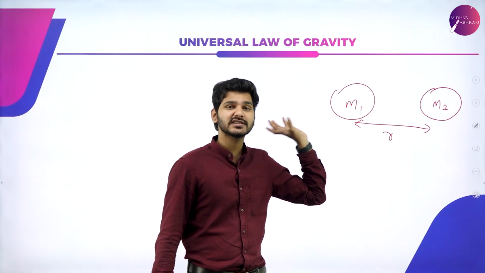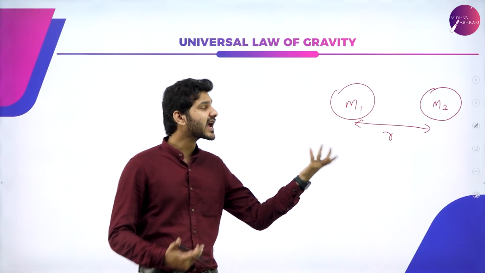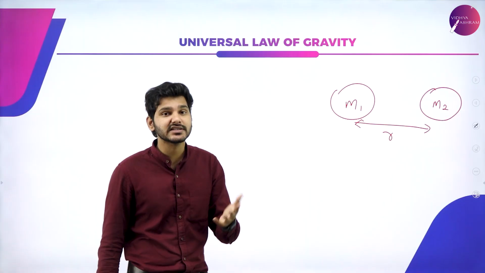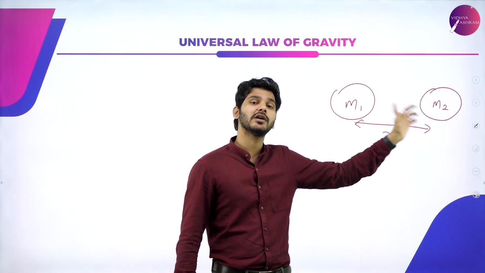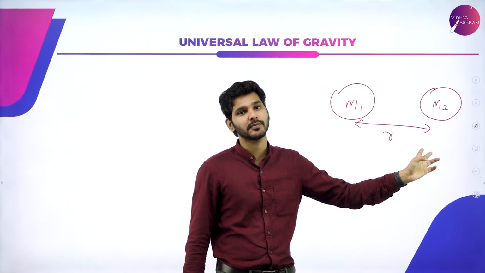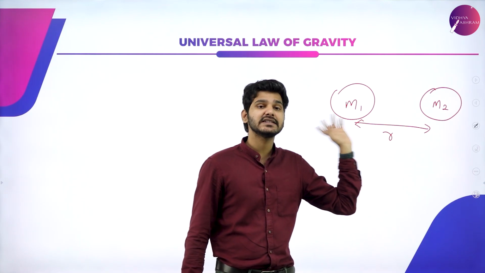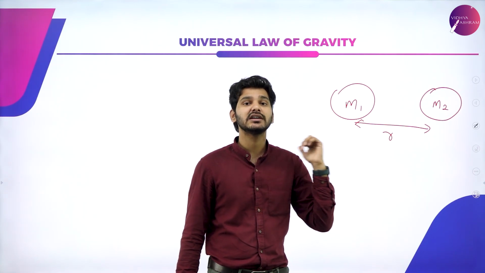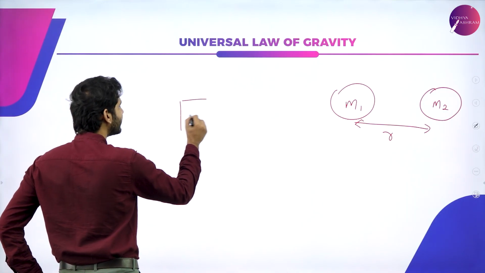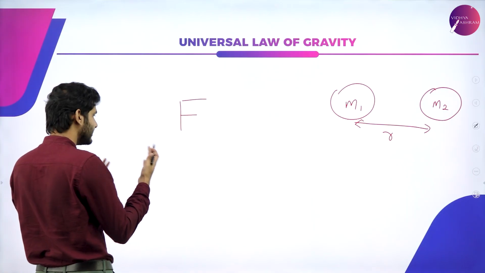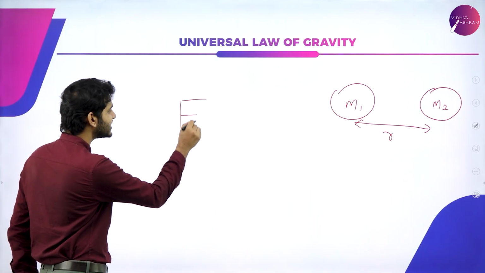So these two masses will feel a force of attraction between each other, which is directly proportional to the product of their masses and inversely proportional to the square of the distance between them. That is, Newton found out that the force experienced, in this particular case, is gravitational force.